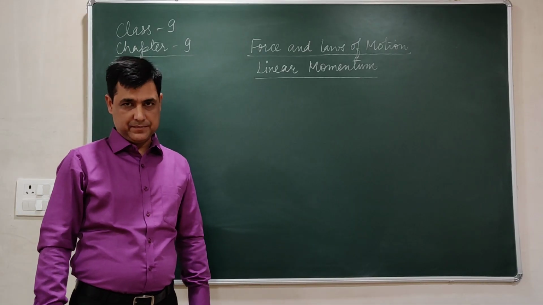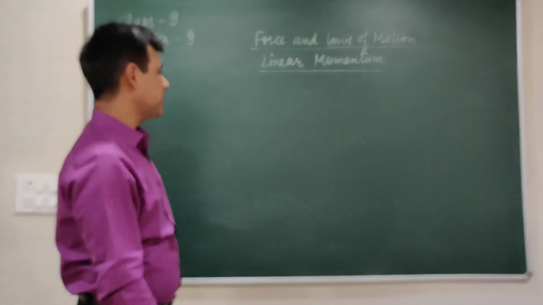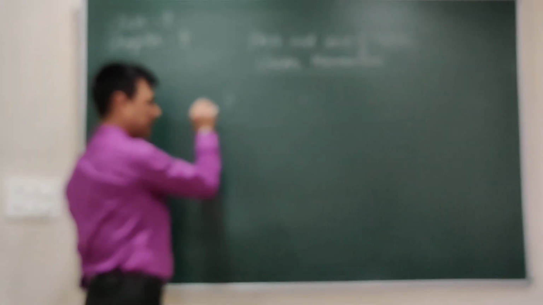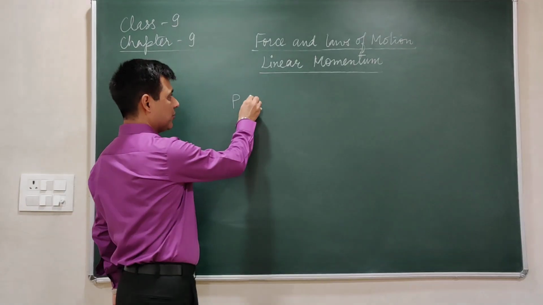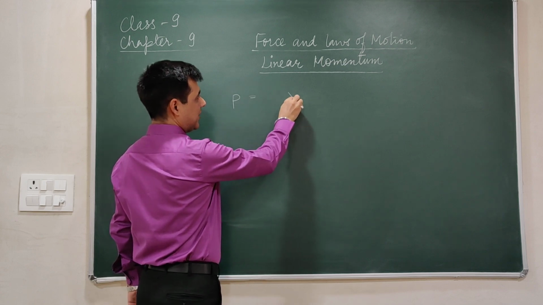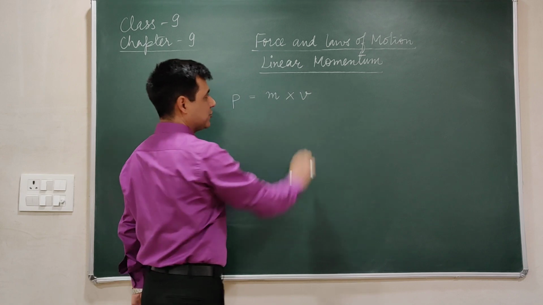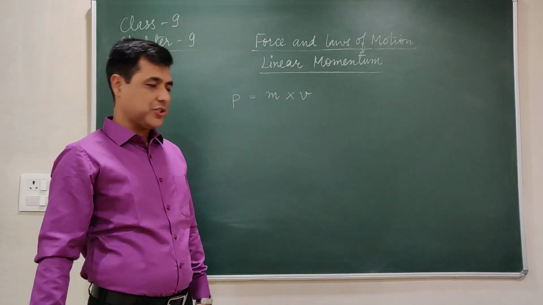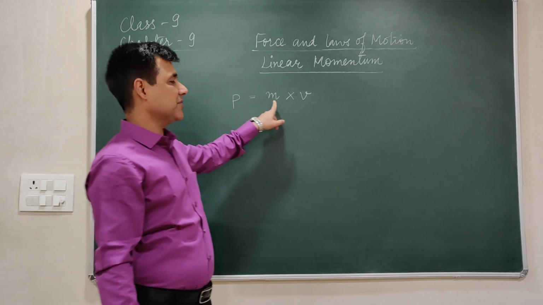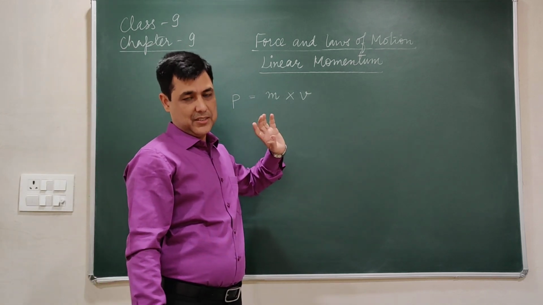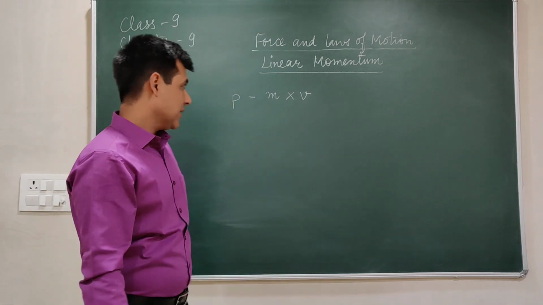Linear momentum. The next topic is linear momentum. The momentum is represented by the letter P. I am just telling you its formula first and then I will come to the definition. Linear momentum is the product of mass of an object and its velocity. So that is the definition. Linear momentum of an object is a product of its mass and its velocity. So the product of mass and velocity of an object is called its linear momentum.